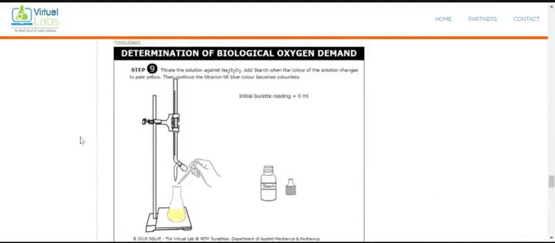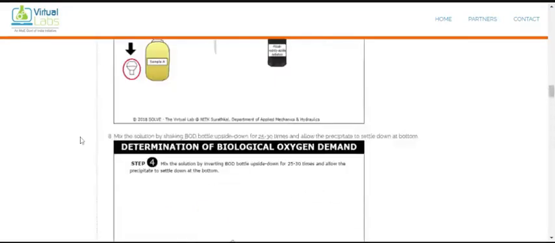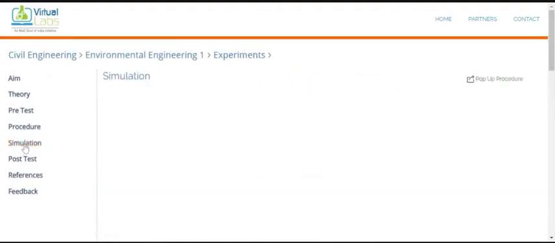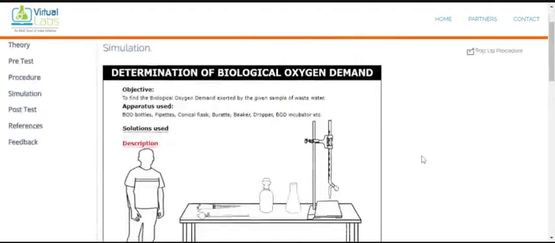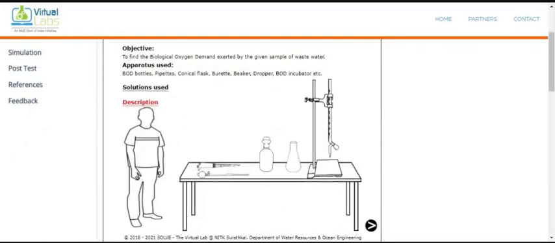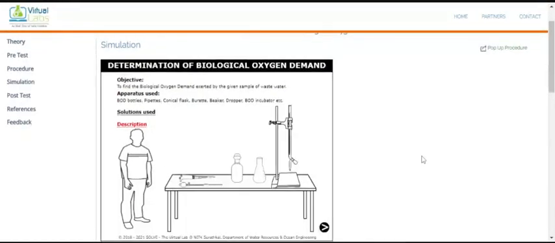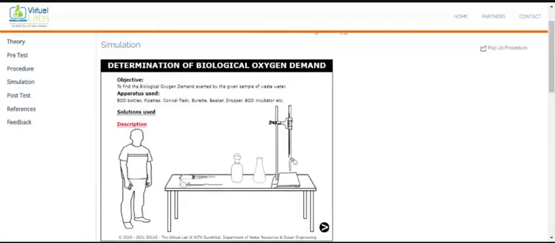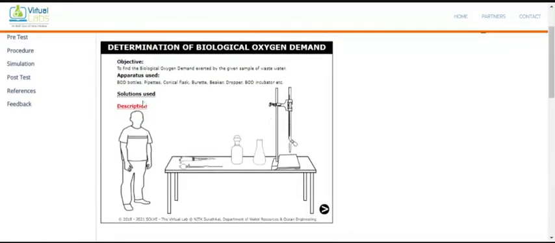Now let's look at the simulation part of it. So just scroll, and click on the simulation part. Okay, once you click here, this window appears, and now we will see. Okay, I think now the whole screen appears on your screen. Okay, so here the determination of BOD objective is clear. So this is the setup.